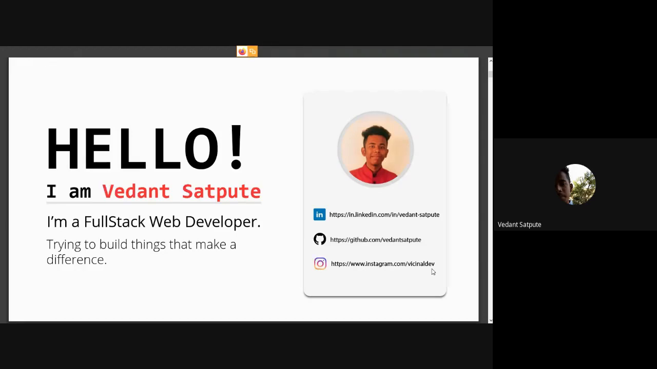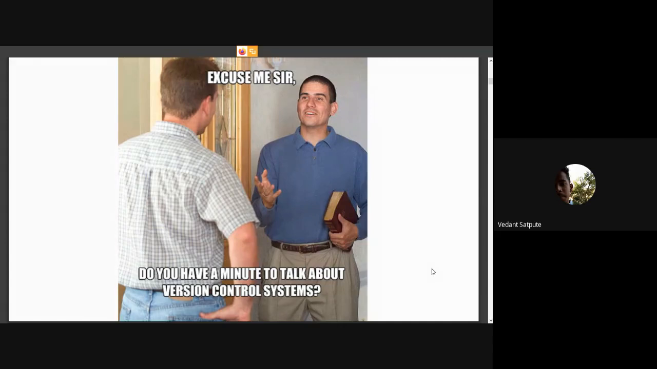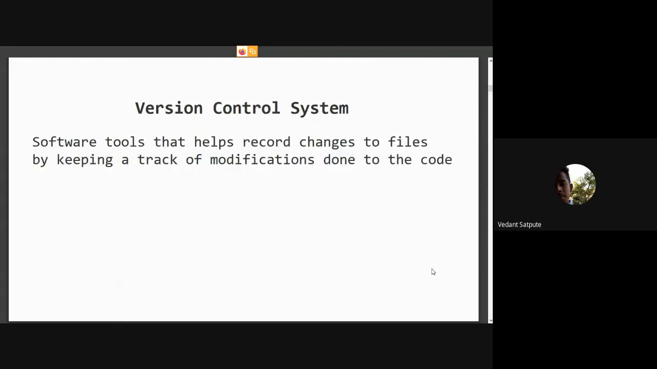So we are going to start now with GitHub. But before that, there is a term we should know, and that is version control systems. Let us talk a minute on what a version control system is. Version control systems are software tools that help us record the changes we make to a file and also the modifications we do. But this seems a big definition, so let us understand it in easy terms.